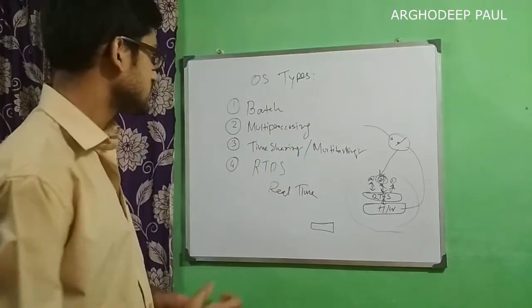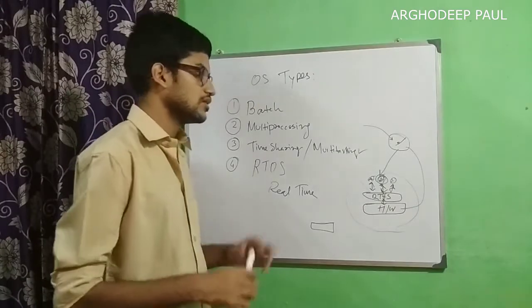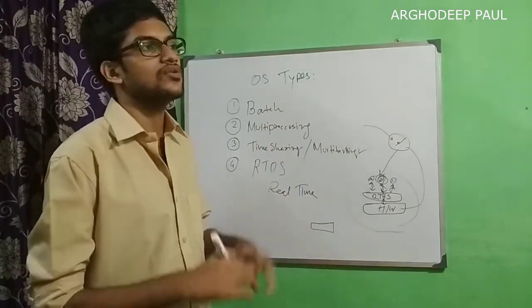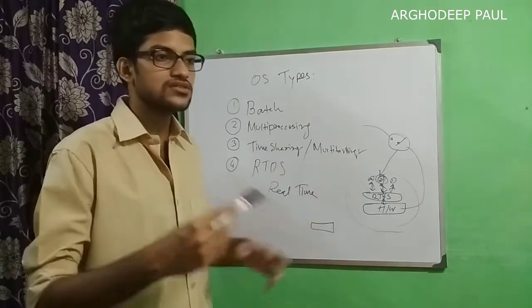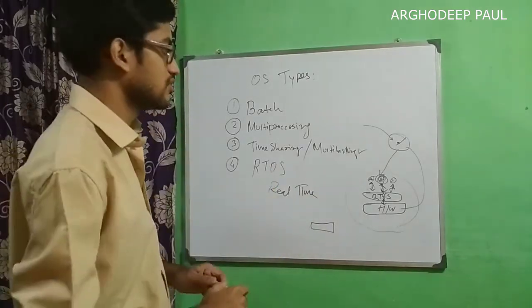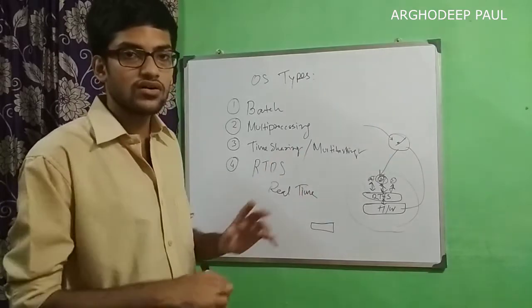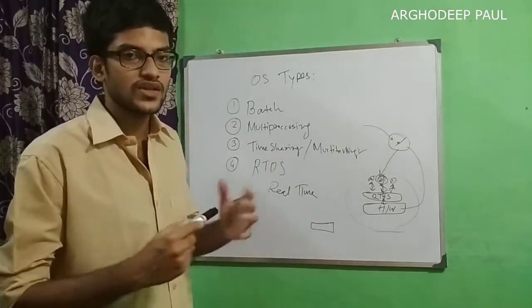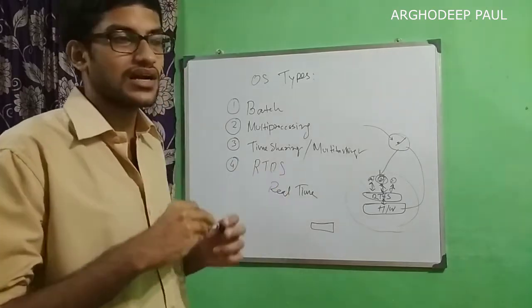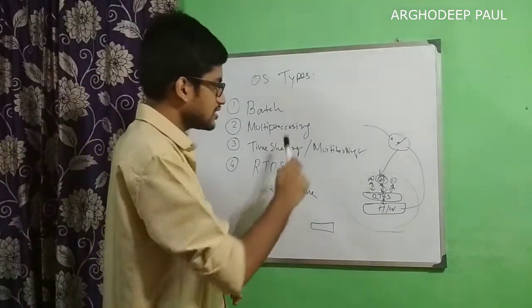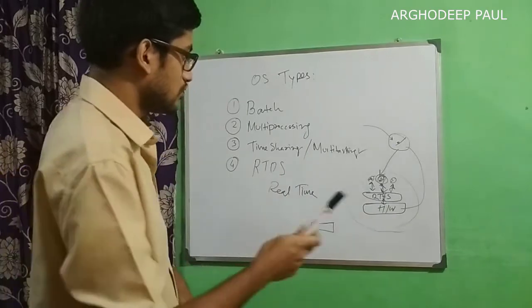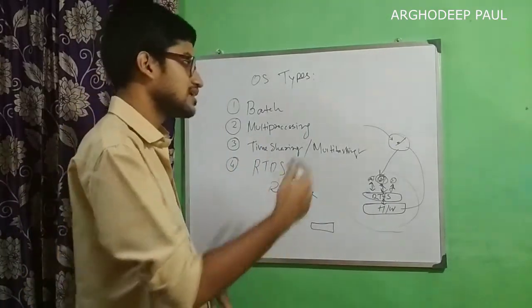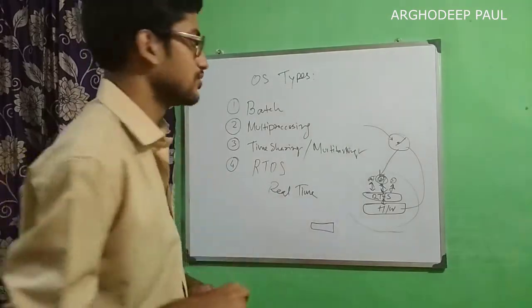A batch operating system is one which processes tasks in batches by an operator whose responsibility is to group tasks of the same nature into a category, and then we ultimately feed those batches, 1, 2, 3, whatever number of batches, to the operating system. For multiprocessing, there must be more than one CPU.